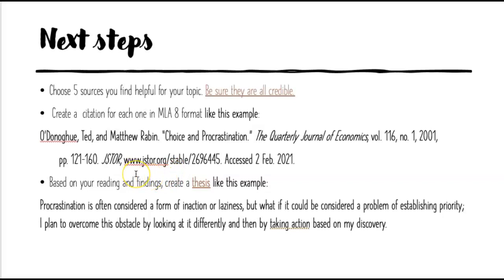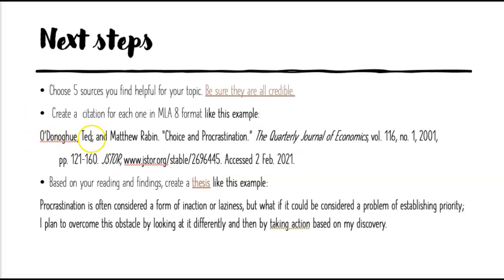If you're not familiar from Comp 1 on how to do a citation in MLA8 formatting, generally here's how it looks. You can use a citation tool to help you with this, something like Citation Machine. I have some examples in that support folder that I talked about. But generally, here's what it looks like.